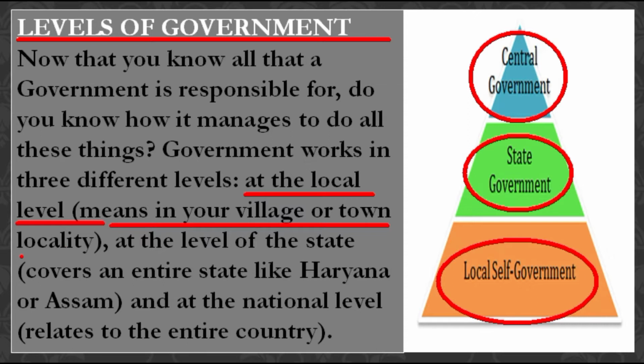Students, the local level means your village or town locality, in the same way the level of the state covers an entire state like Haryana, Assam, Uttarakhand, and the central or national level means the entire country. So students, these are the 3 levels through which the government runs.